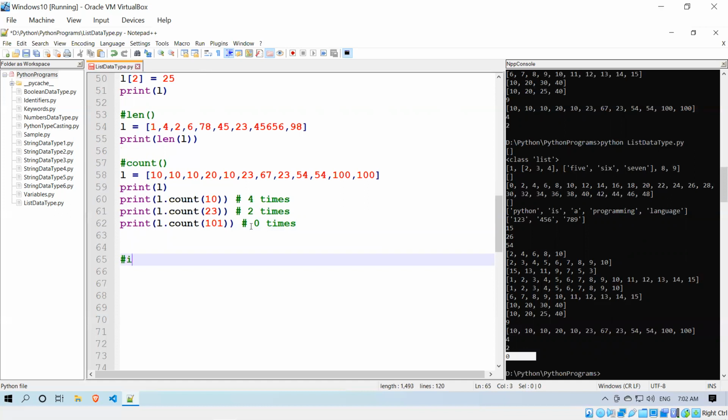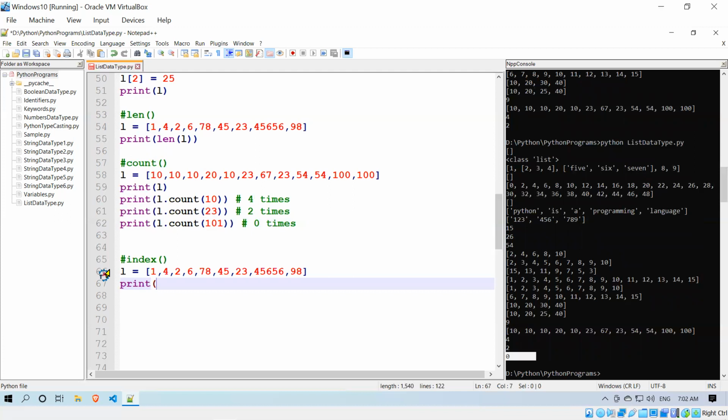So the index method. I'll take one sample list. I'll copy the same thing and use it again for this index method. For a particular value, what is its index?